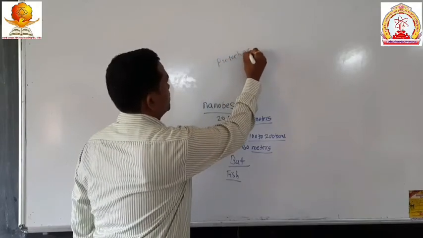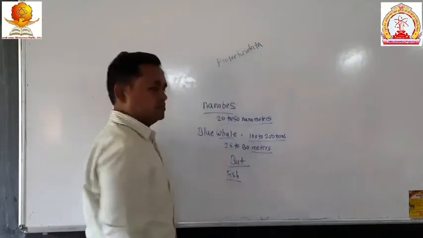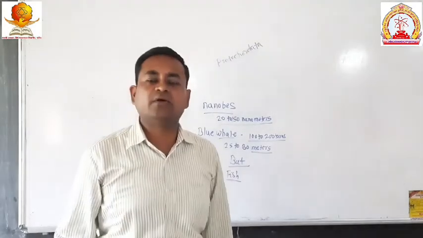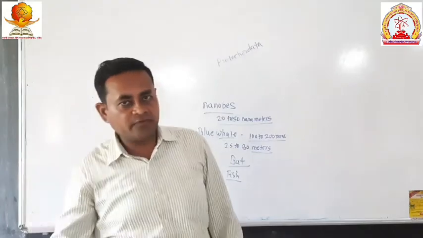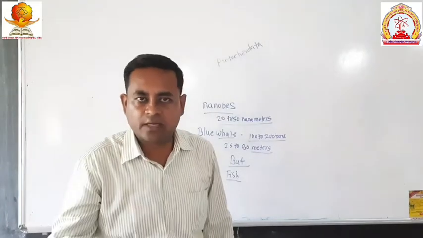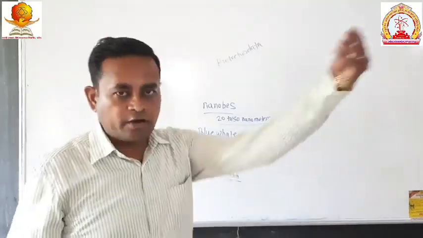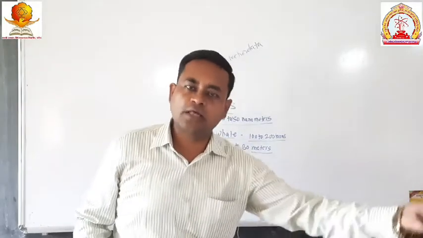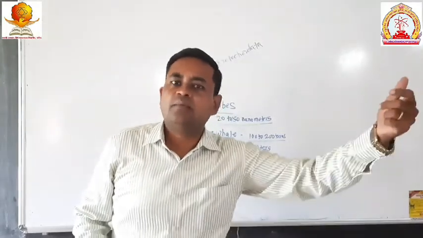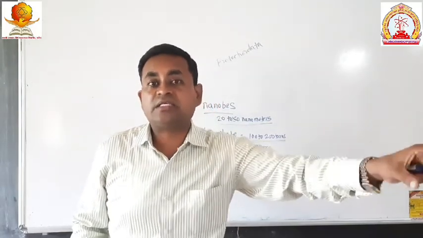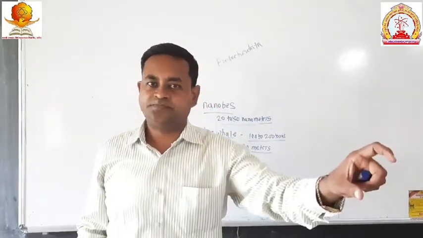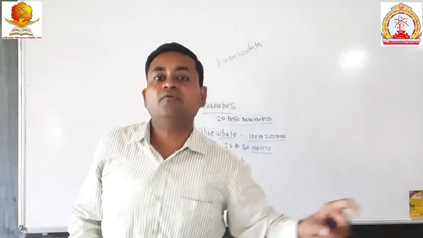Non-chordate and invertebrate we call similar, or synonyms. Chordates and vertebrates we also call synonyms, but there is a very little difference: chordate means the nerve cord is present, and vertebrate means the vertebral column.